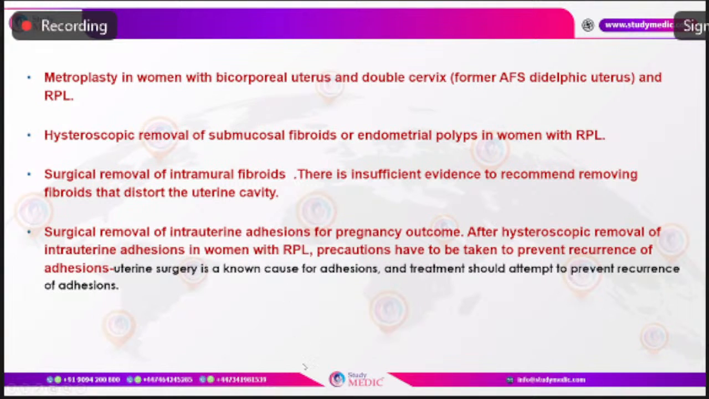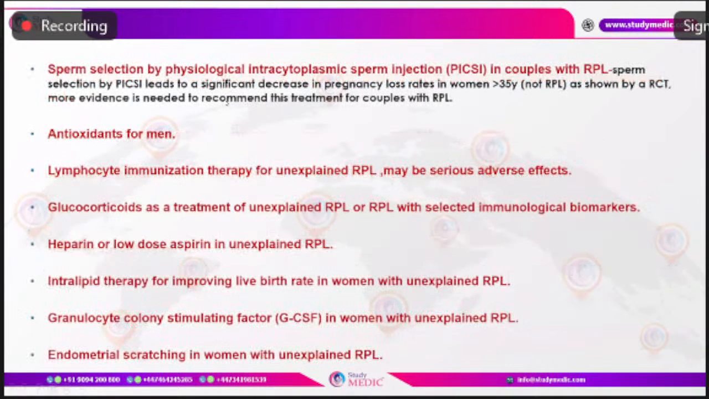So about the intrauterine hysteroscopic adhesiolysis, after that, again, there will be recurrence of adhesions, because uterine surgery is known to have recurrence of adhesions again and again. So then we'll have to give treatment to prevent the recurrence of adhesions. So that's why it has shown no benefit to improve the pregnancy outcome.